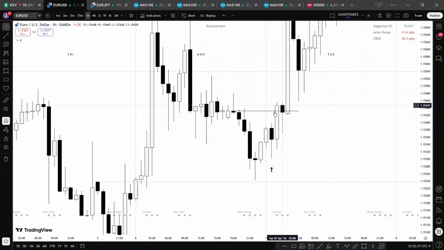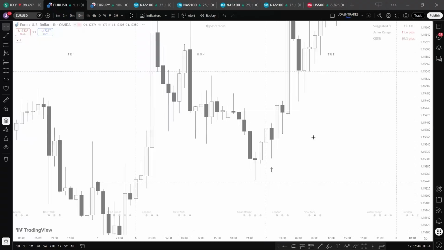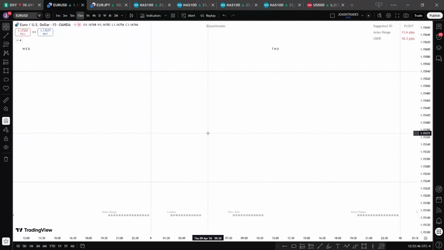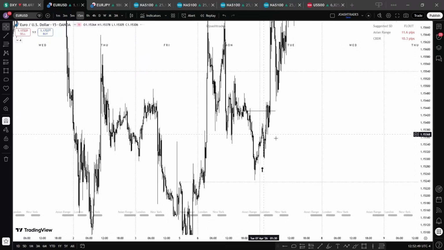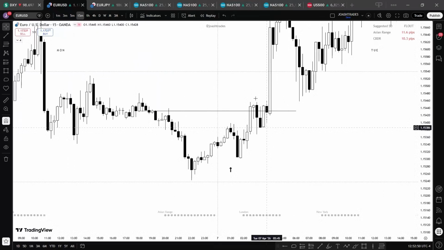If price should return back to this level, we want to be buying, and we can see this candle here returning back to this level. So we'll go down to the 15-minute time frame. If you look closely, you can see how price, as it was returning back to this level, was filling an area of inefficiency, and also finding support at this 15-minute order block, which is also another change in state of delivery. So we have multiple confluences telling us that price is going to rally.